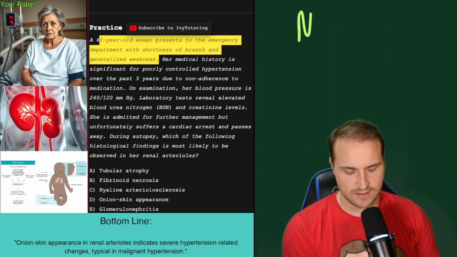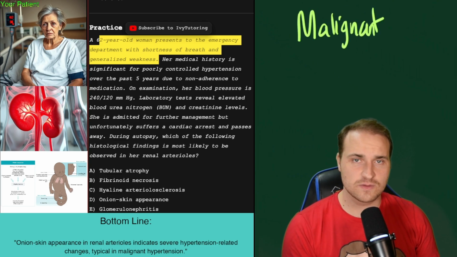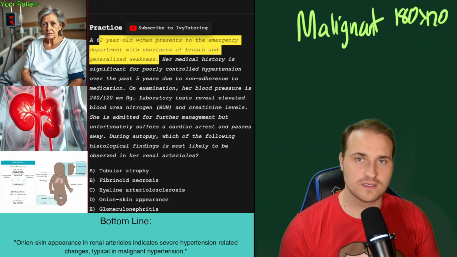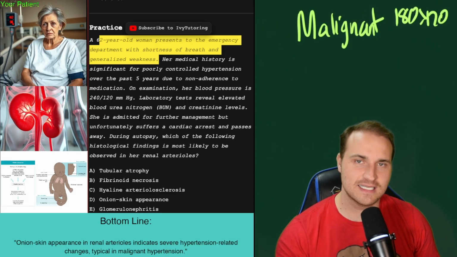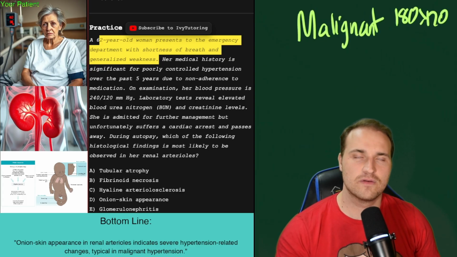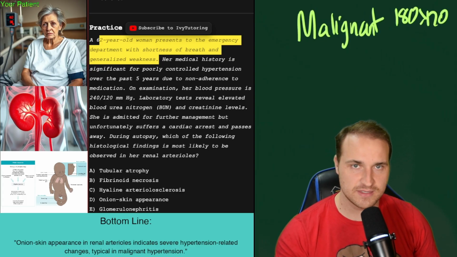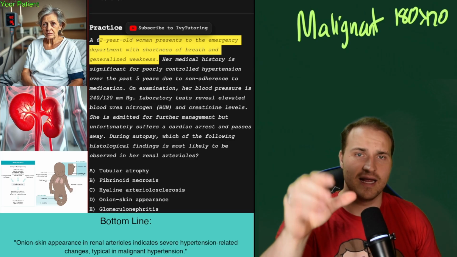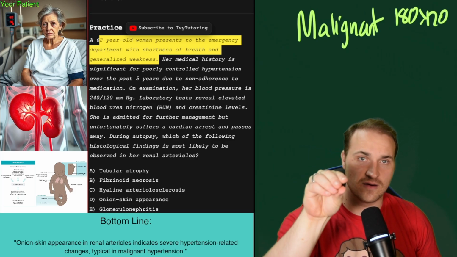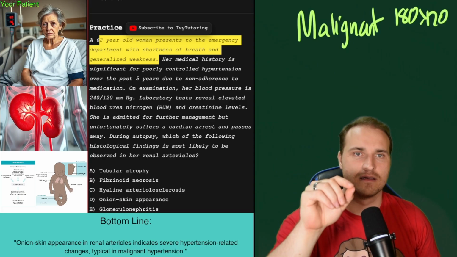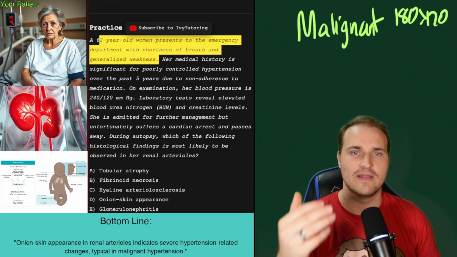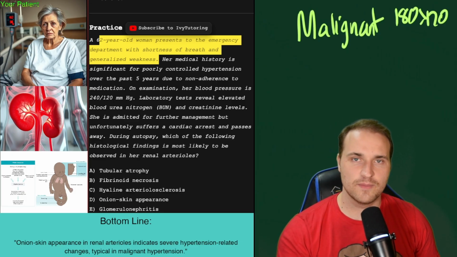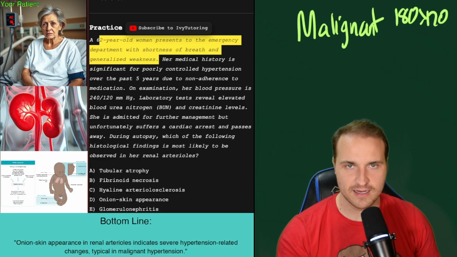Okay, so we need to kind of define some terms. And the first one is malignant hypertension. That's where you have 180/120, and that can cause hyperplastic arteriolosclerosis. And arteriolosclerosis, I know you've heard it a million times, but that's where the small arteries, the arterioles, become thickened and narrowed. So thick and narrow, and that narrowing reduces the blood flow to the organs and the tissues, and that can lead to various health problems. It's caused by high blood pressure, by diabetes, high cholesterol, smoking, and even your age.